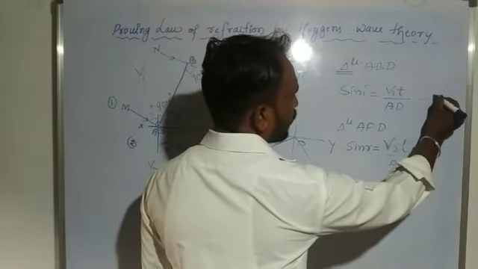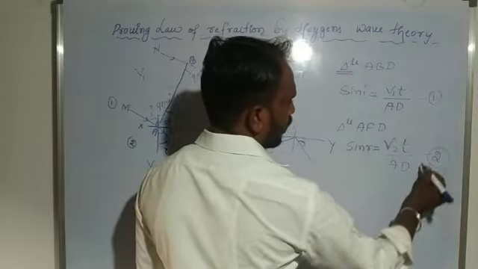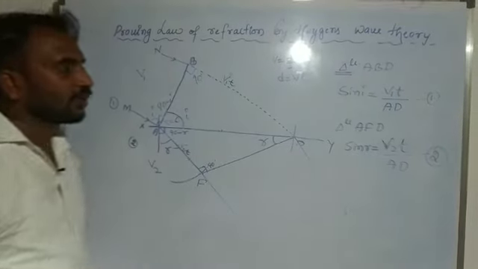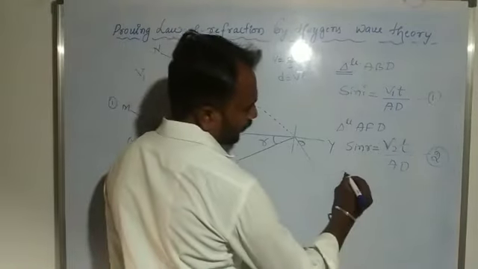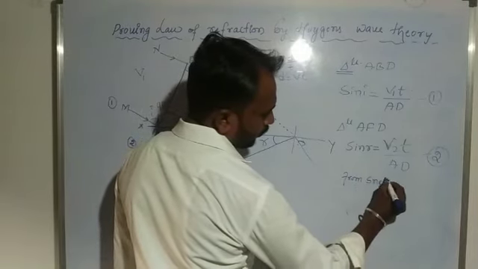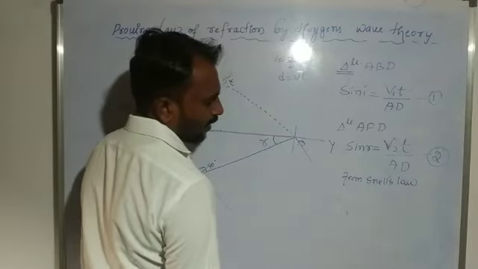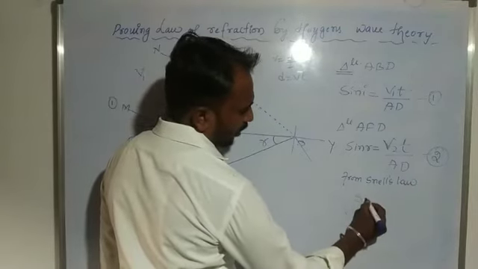So this is equation 1, and this is equation 2. We already know Snell's law, sin i by sin r.